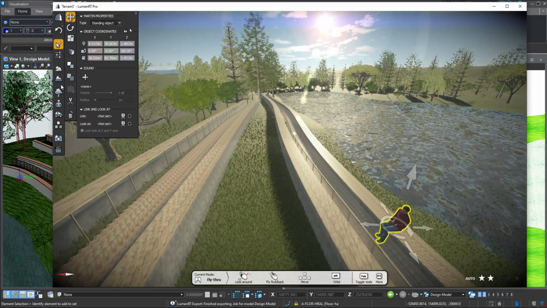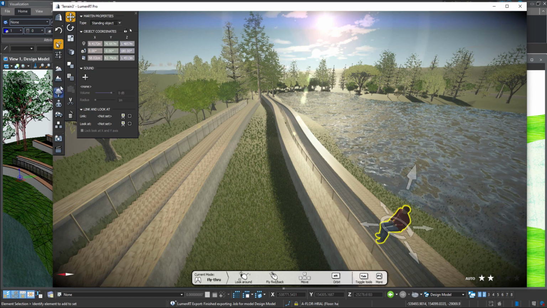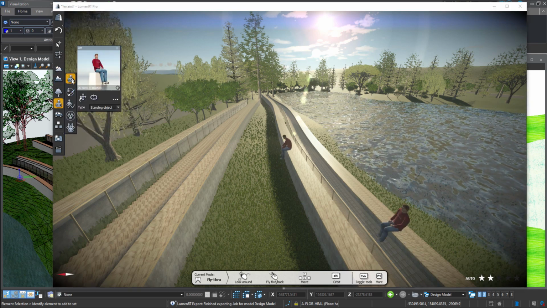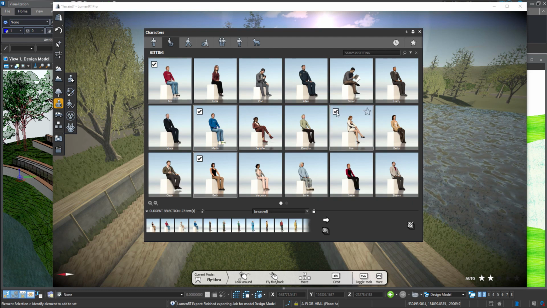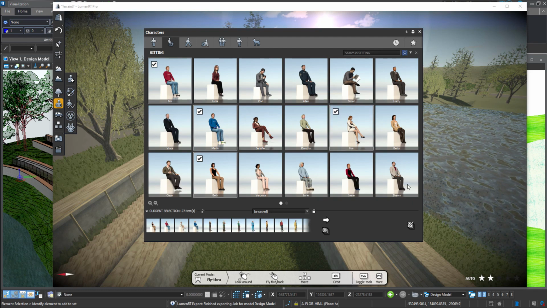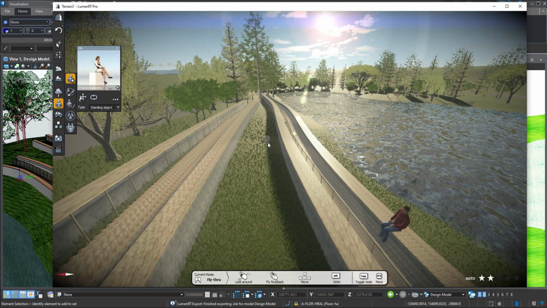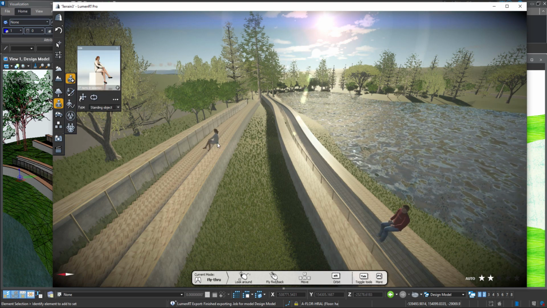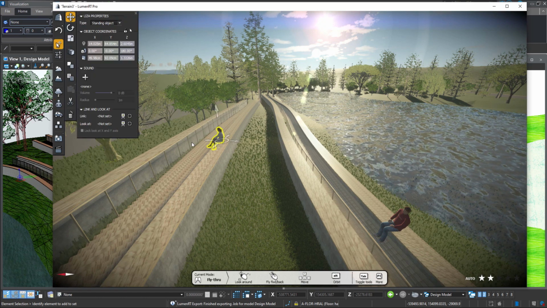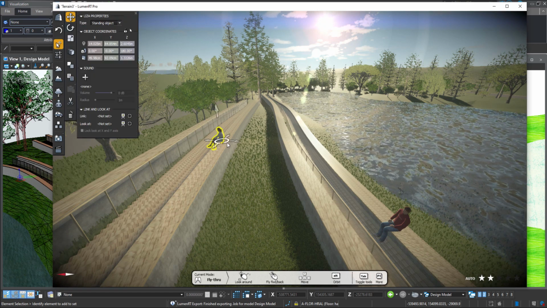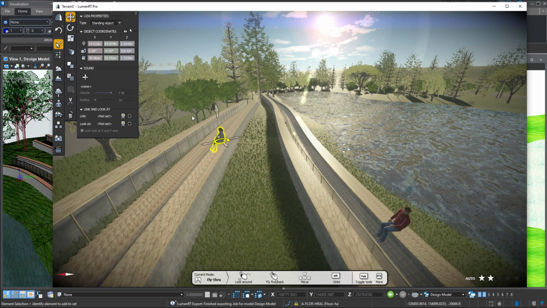We may also have a different person. Let's have a look at these two. So we'll just load those. Okay, so again, and we might just spin her around so she's looking out over the lake.